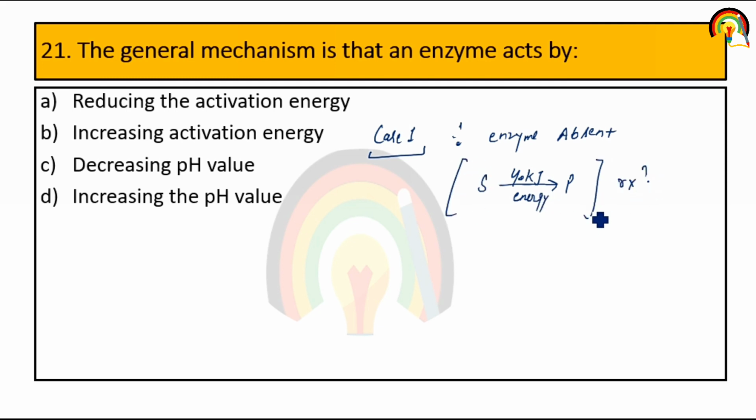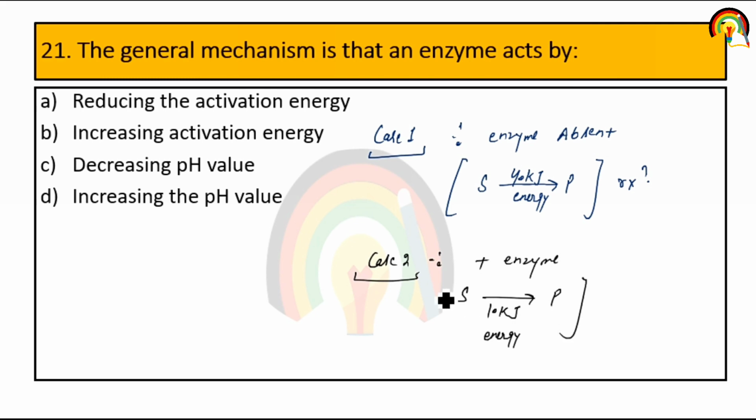But in the presence of enzyme, case 2, for the conversion of substrate into product, now only 10 kilojoule energy is required.